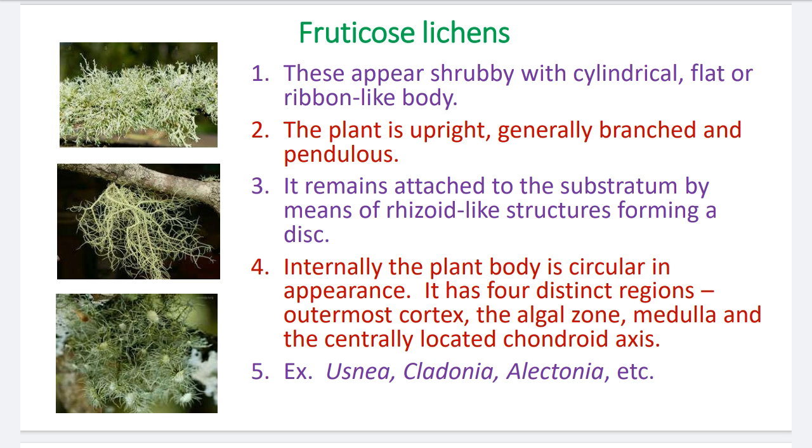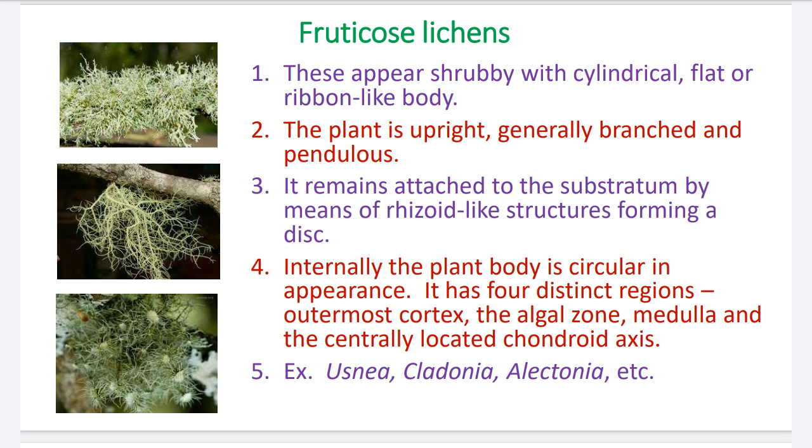Number 3, it remains attached to the substratum by means of rhizoid-like structures forming a disc. These fruticose lichens are always attached to the substratum with the help of rhizoids, and these rhizoids are disc-like. The union of the rhizoids forms a disc-like structure at the base. Number 4, internally the plant body is circular in appearance. The anatomy of this ribbon-like filament is circular in appearance. Outgrowth is circular.